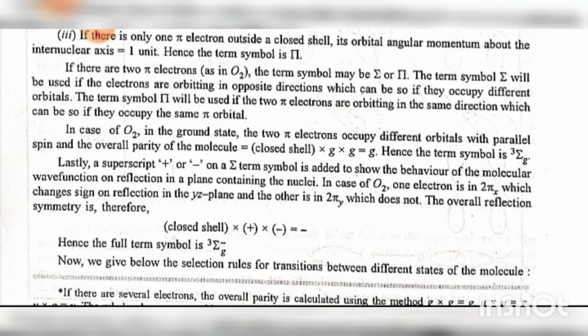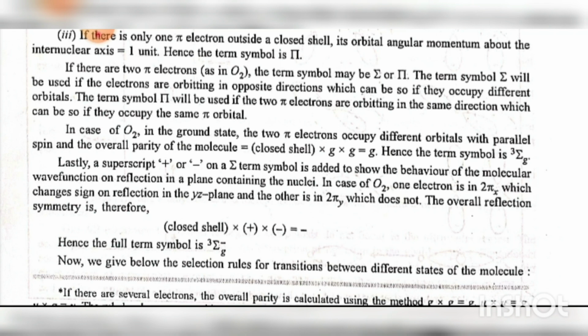Lastly, a superscript plus or minus on a sigma term symbol is added to show the behavior of the molecular wave function on reflection in a plane containing the nuclei. In the case of O2, one electron is in 2 pi x, which changes sign on reflection in the yz plane, and the other is in 2 pi y, which does not.